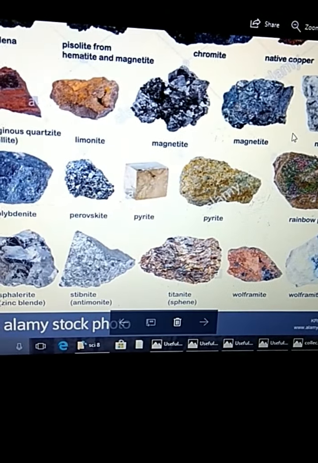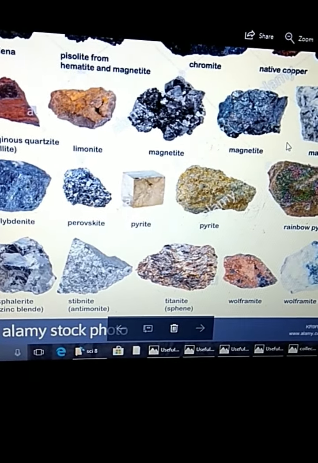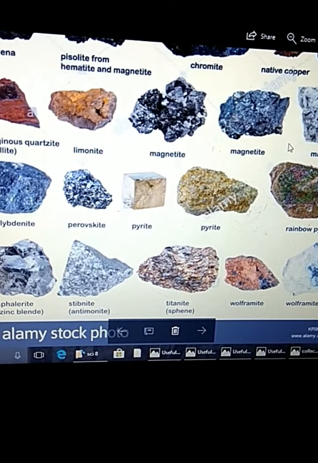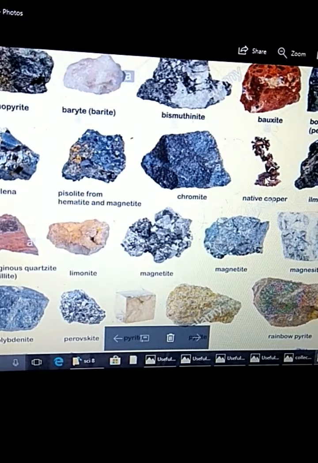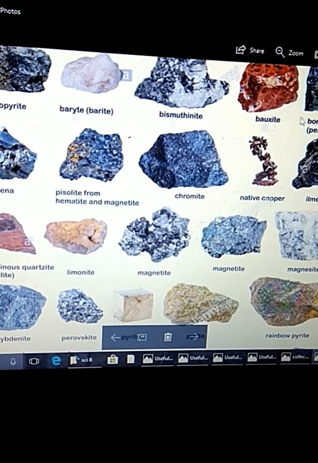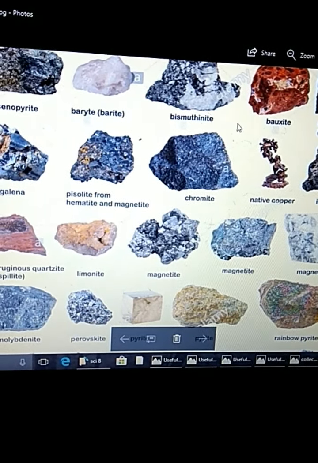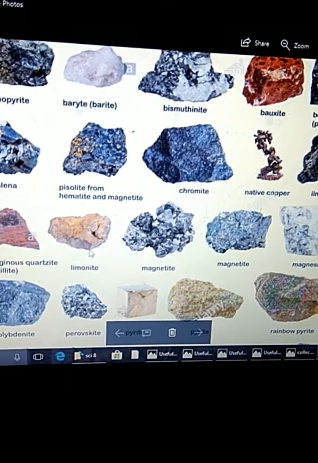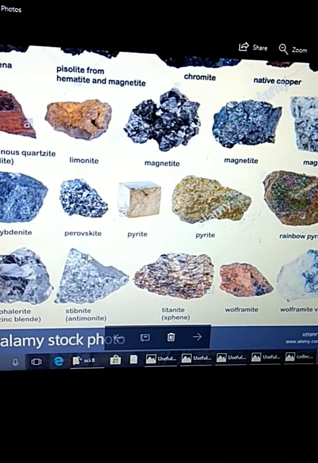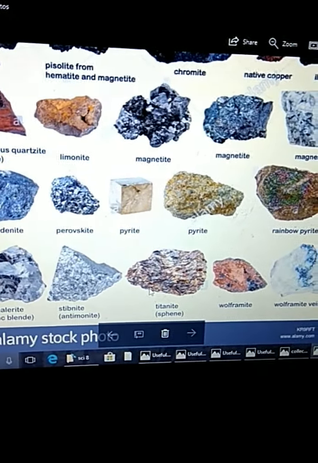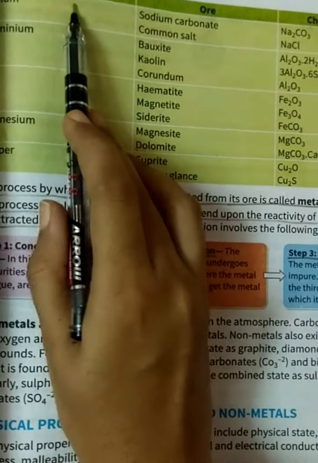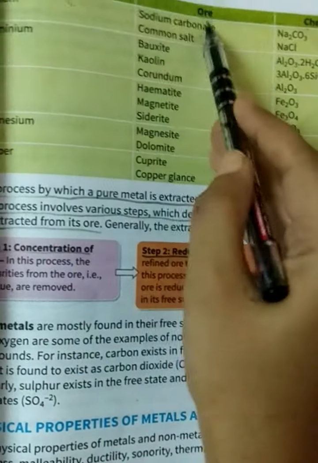Some are useful, from where we can find metals. This is copper, bauxite. These are the names of the metals and their ores.